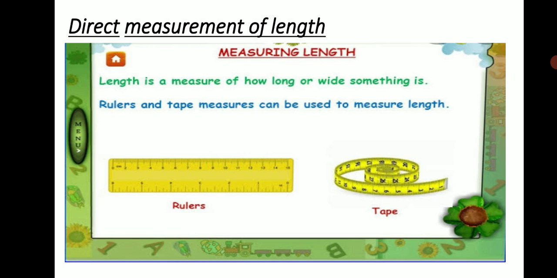We either use a meter scale or a measuring tape. So length is a measure of how long or wide something is. The measuring scale or ruler and the tape measure can be used to measure the length.